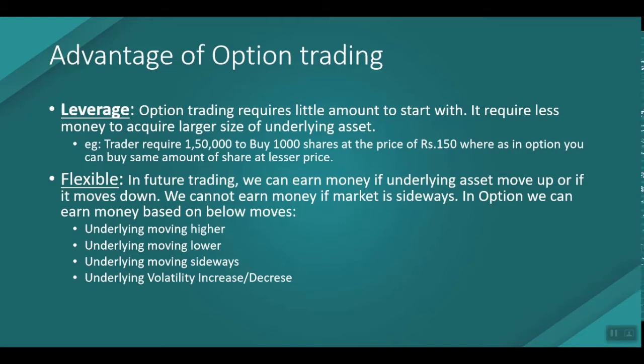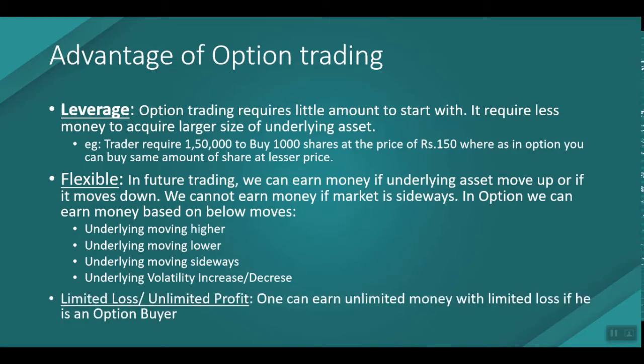In futures we make money in only two situations: if the stock moves higher or if the stock moves lower. But in options we can make money even if the stock moves sideways, or even if the stock is not moving anywhere but only the volatility increases.